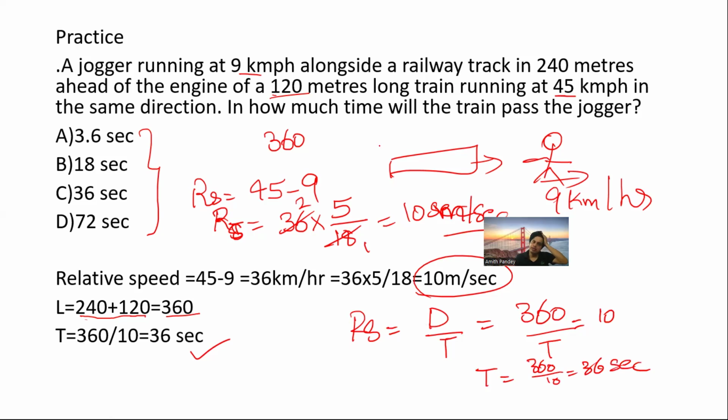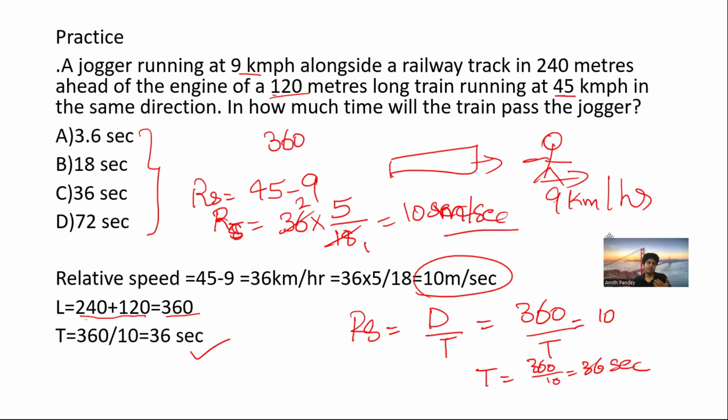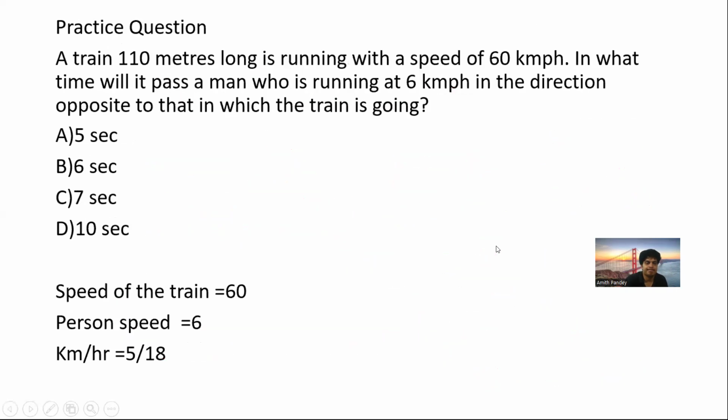Sometimes they may also say the jogger is behind. What will you do in that case? Is that question possible? No. Why? Because if a jogger is running behind in the same direction, how much time will it take to cross? It's not at all possible logically, right? So they will never give a person who is running behind. Either they can give the opposite direction, and for the opposite we have the formula that we have seen here.